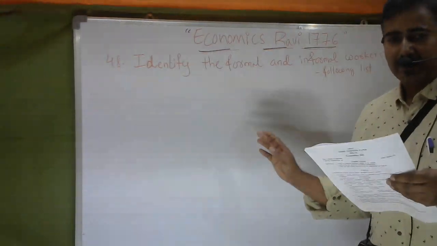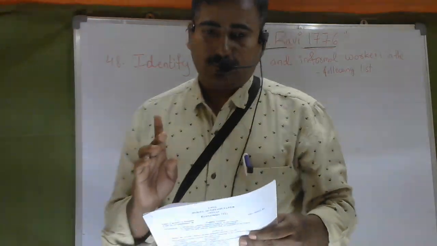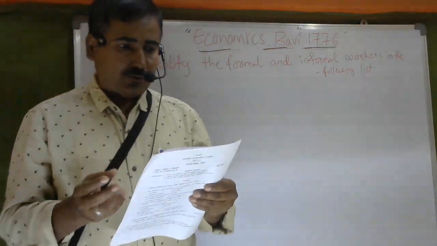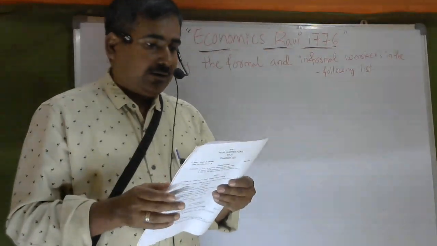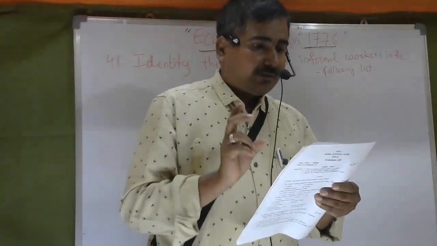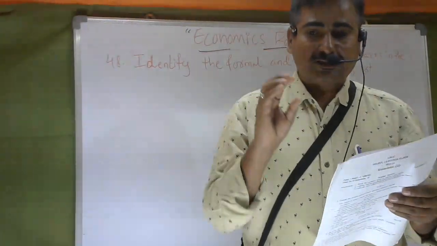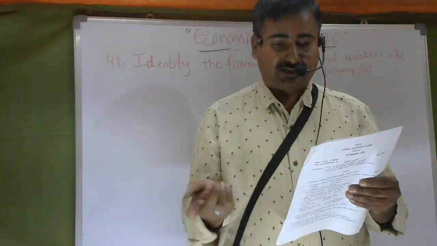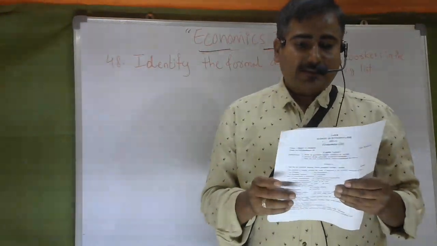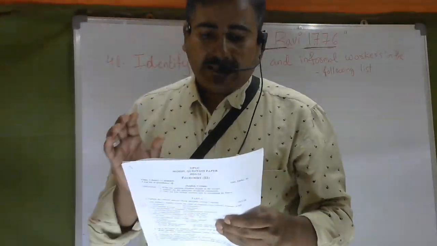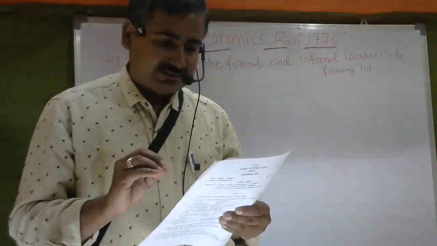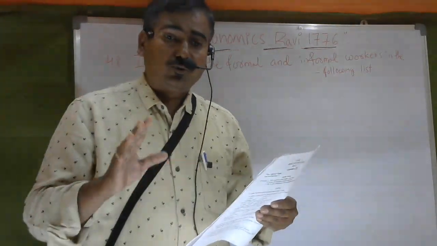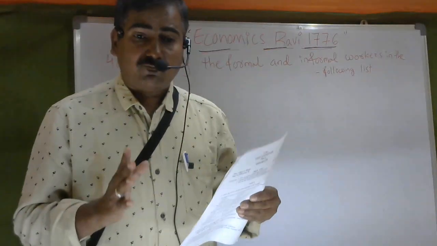First, a petty shop owner. The second, handloom weaver. Next, SBI cashier. A street vendor. The fifth one, government hospital nurse. The sixth one, government primary school teacher. Next, tailor. Next, revenue inspector. The ninth one, police. Then the last, the 10th one, agriculture laborers. This is the total. So how many are there? A total of 10 workers.